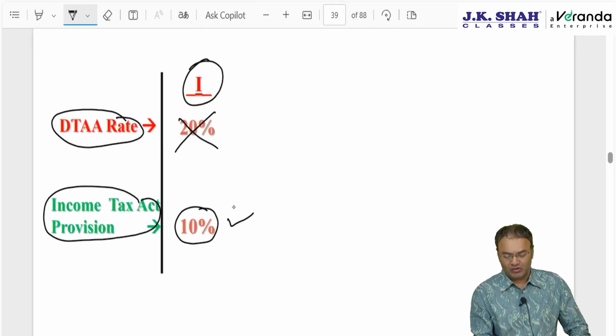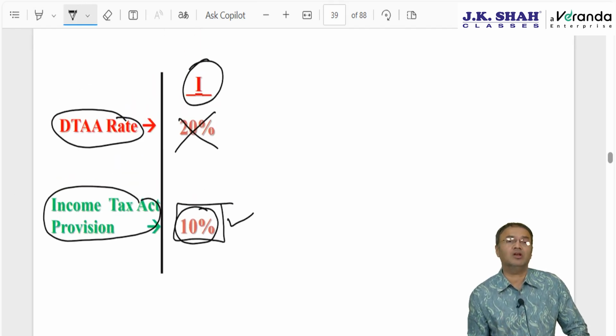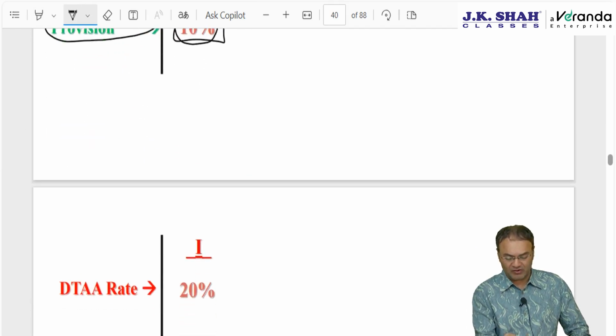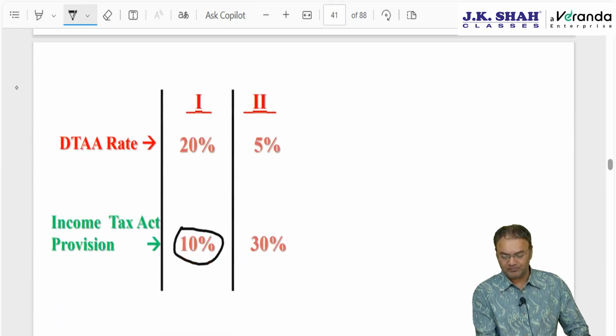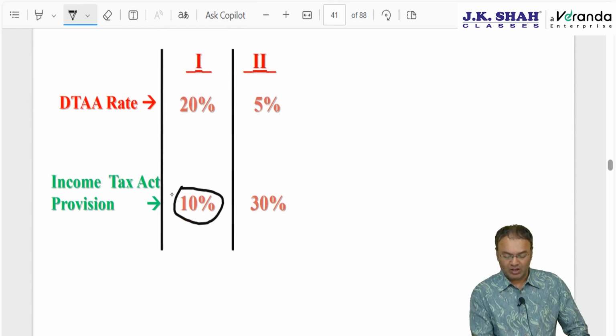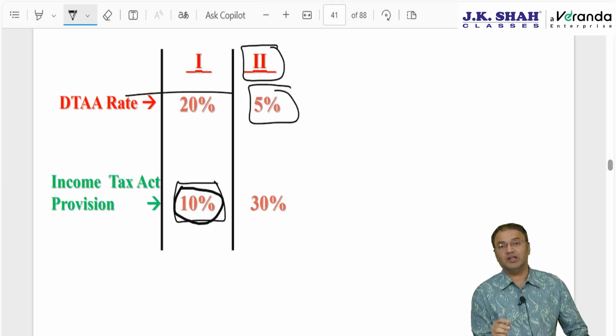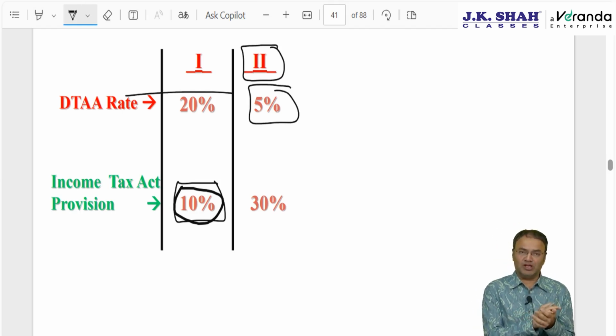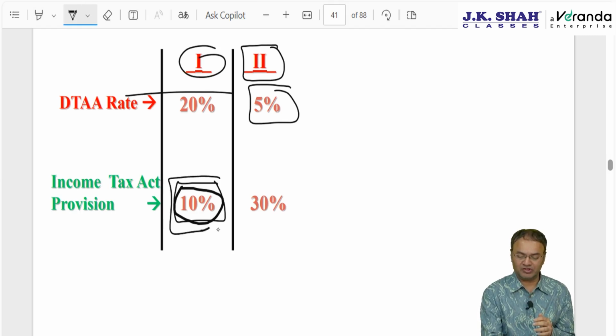Suppose I tell you that for the first income, general rates are more beneficial, but the assessee has one more income, a second income, and for the second income, DTAA rates are more beneficial. Then this comparison for making a choice, is it to be made income wise, that is, for each income individually, that for first income you go for this rate, second income you go for this rate?